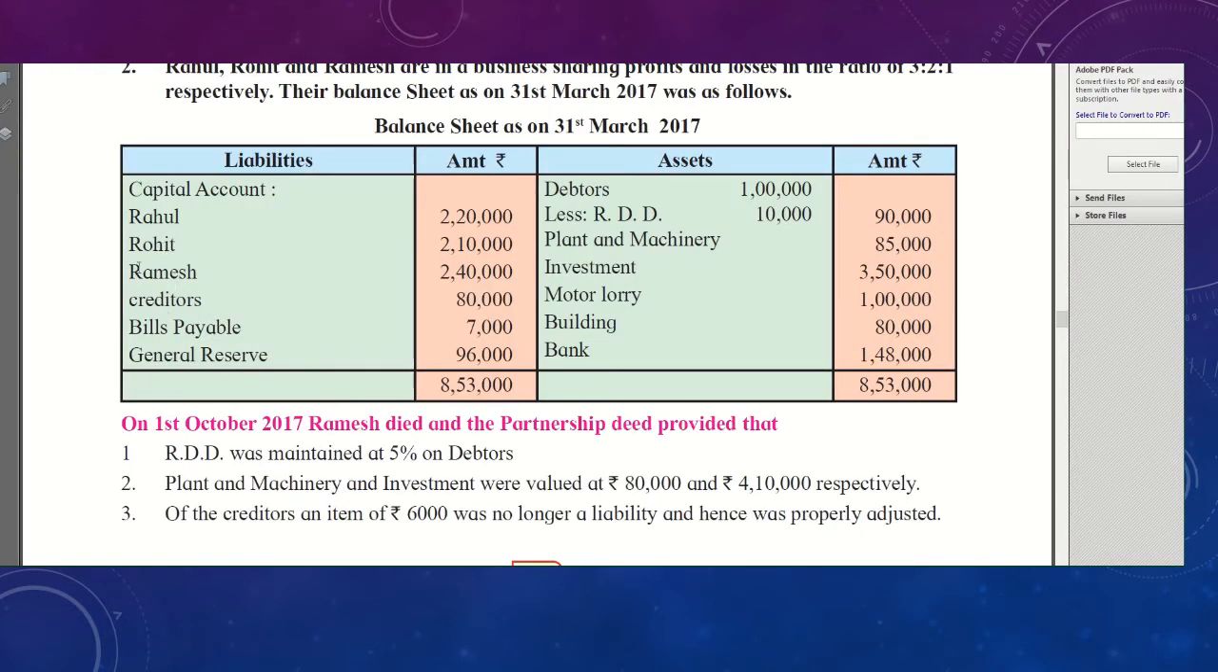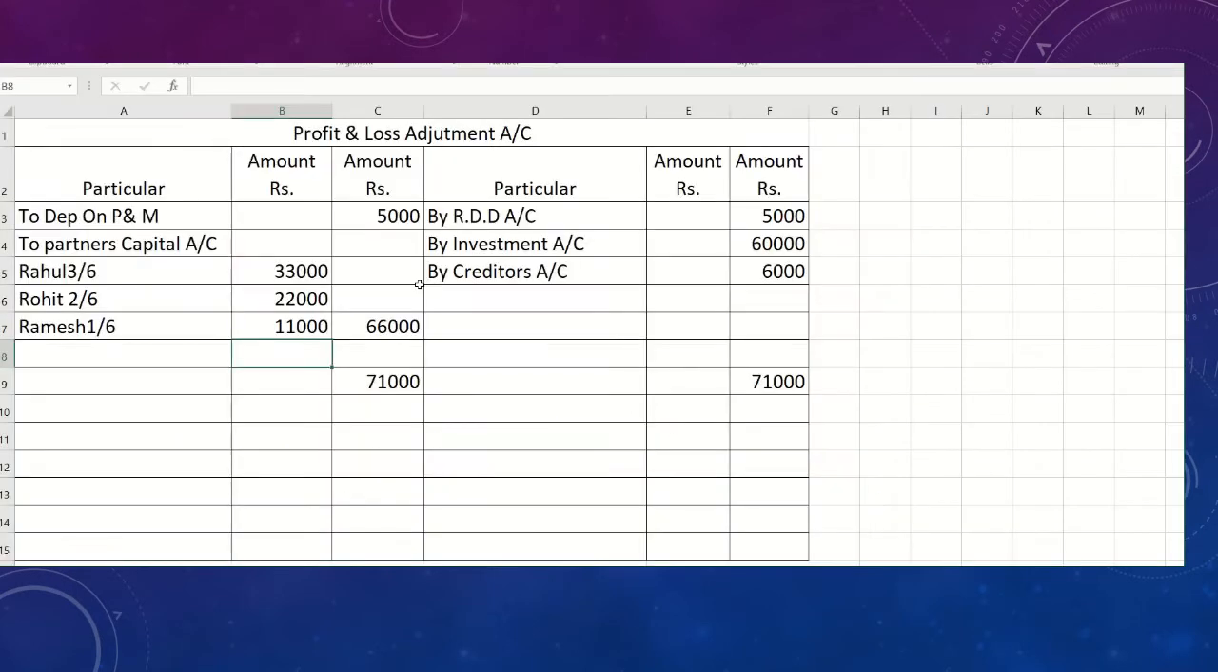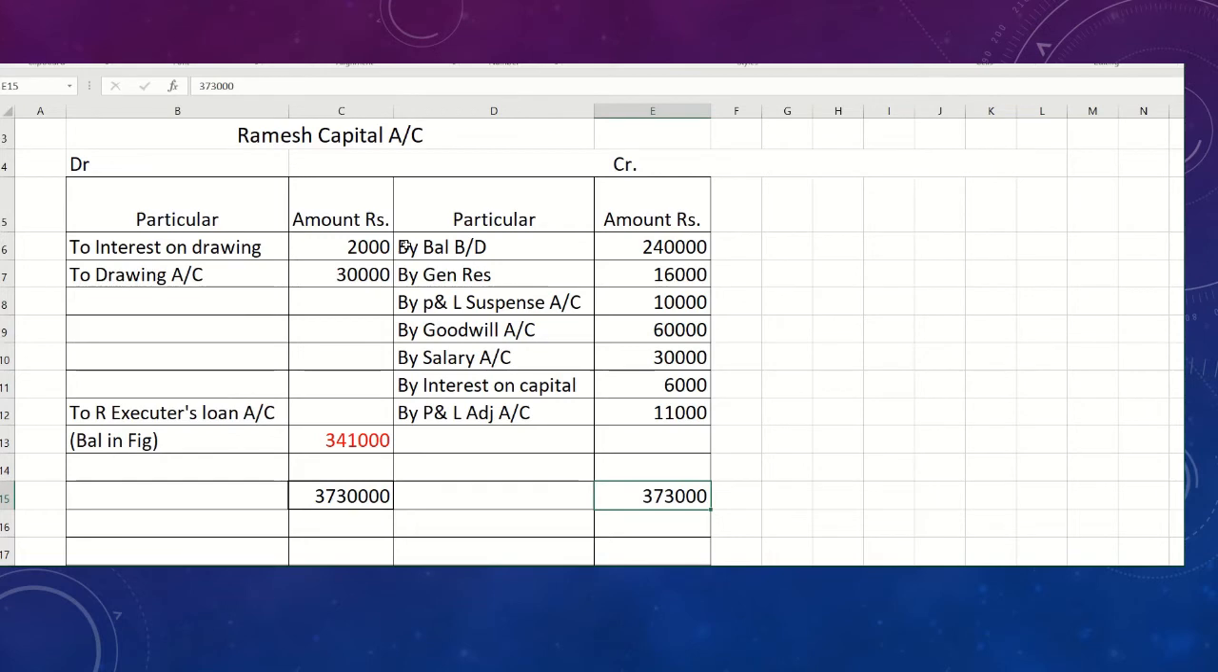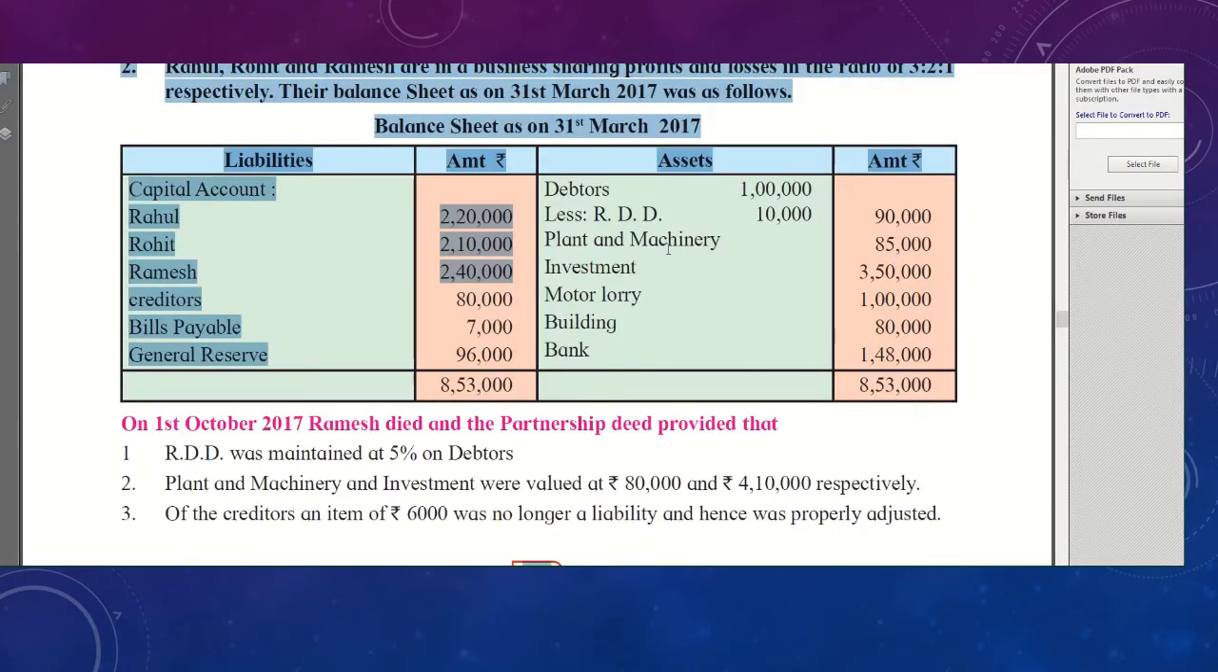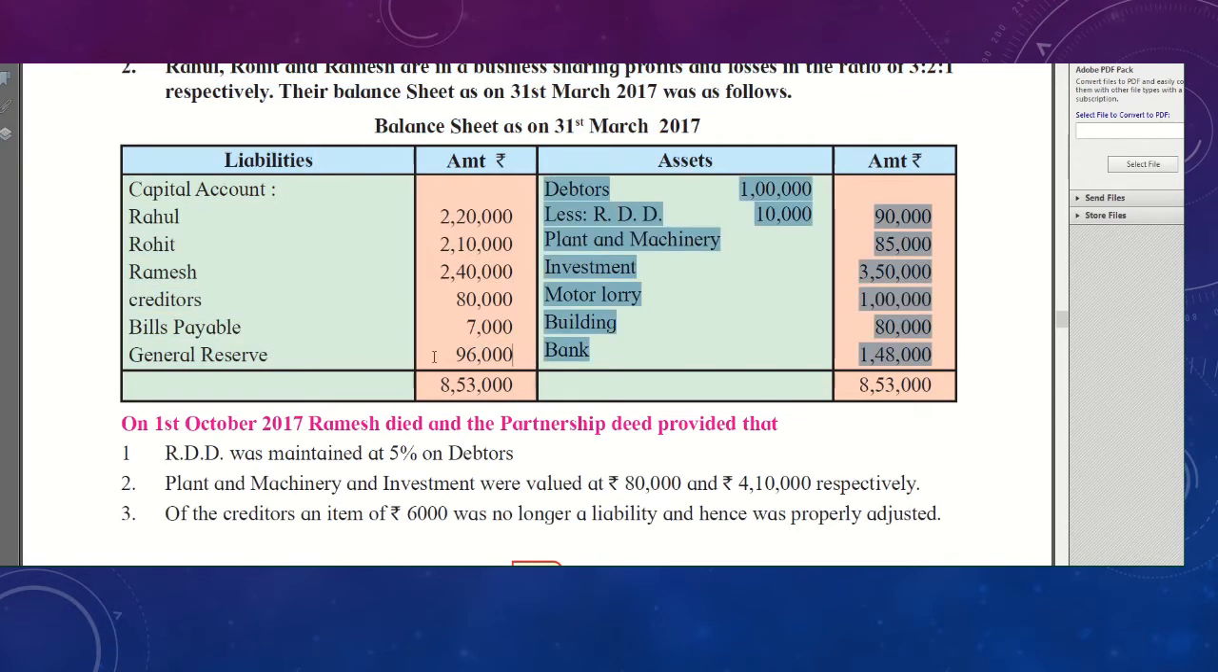First we will record Ramesh's opening capital. So the opening capital of Ramesh is 2,40,000. You can see, students, here in Ramesh's capital account, on the credit side we will write by balance brought down 2,40,000. After that, students, which information? General reserve is given. So general reserve is 96,000. The total general reserve is given, and this will be distributed between the three partners.